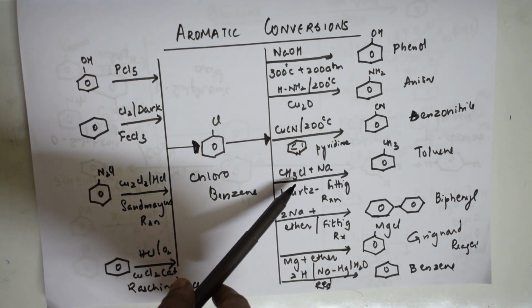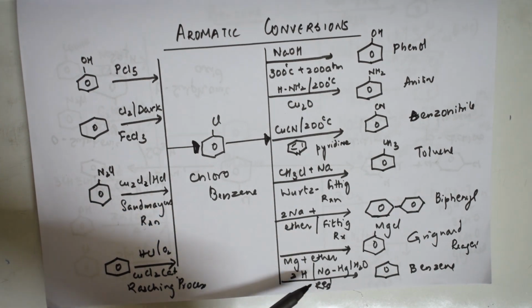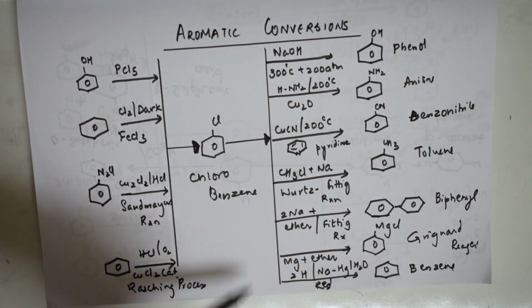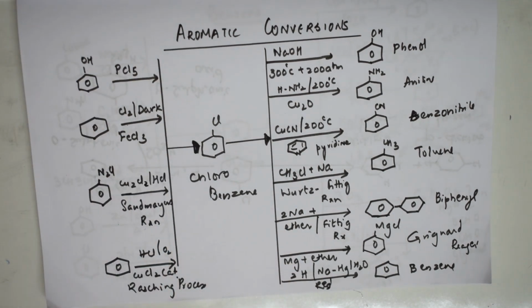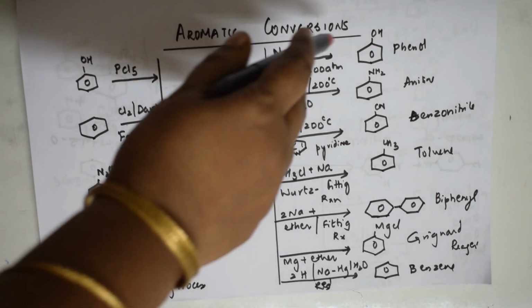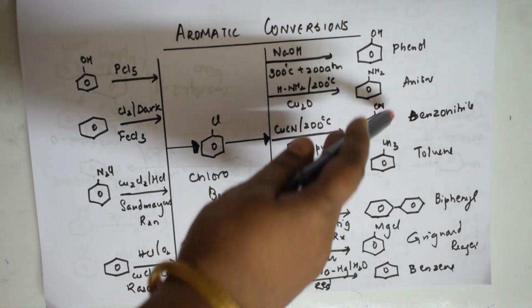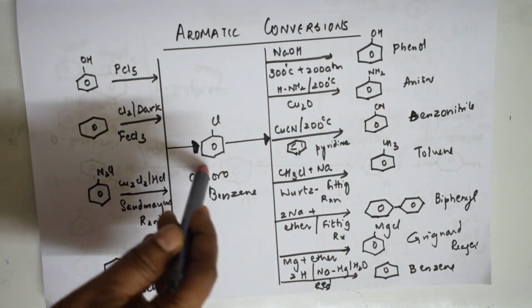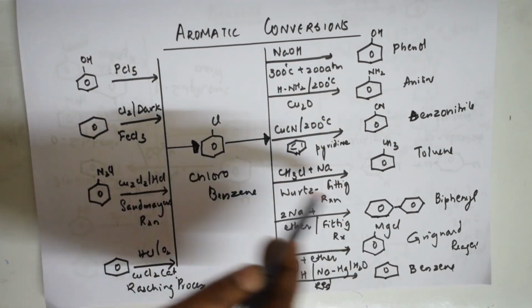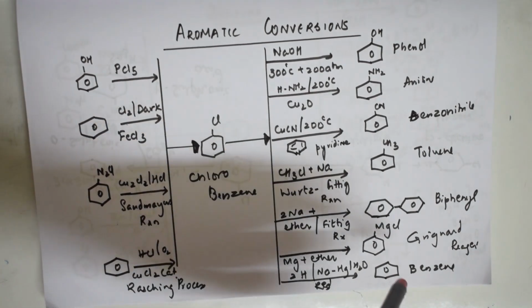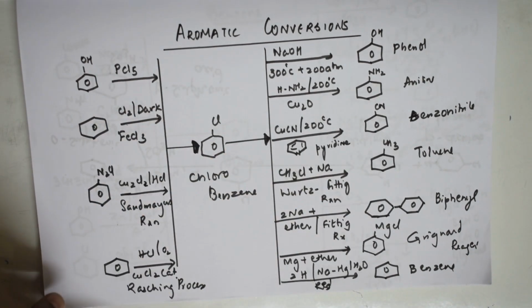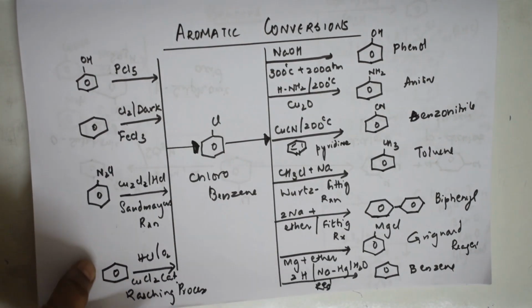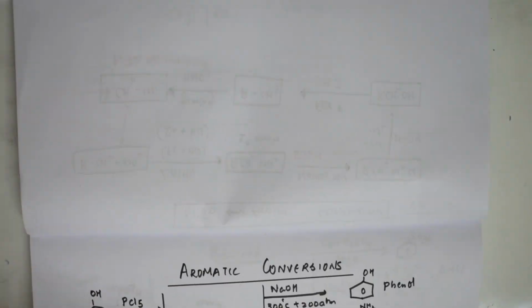Like this, Wurtz-Fittig also I have used, and Grignard reagent reduction. So basically these reactions will give an analysis of conversion of chloro to phenol, chloro to aniline, chloro to benzonitrile, chloro to toluene, chloro to biphenyl, chloro to Grignards, as well as benzene. So this is a basic idea. You can always take it, prepare it and paste it.